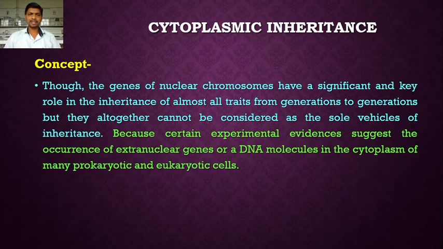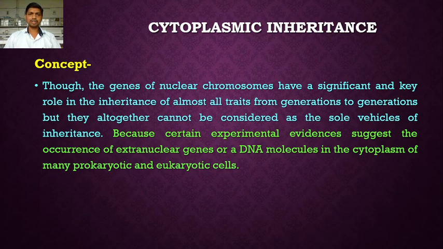So up to this stage we studied the role of nuclear genes that reside on the chromosome in the inheritance of almost all traits from generation to generation. But in addition to this, certain extranuclear genes or DNA molecules that are present in the cytoplasm of eukaryotic and prokaryotic cells also play a significant and key role in the inheritance of traits from generation to generation.